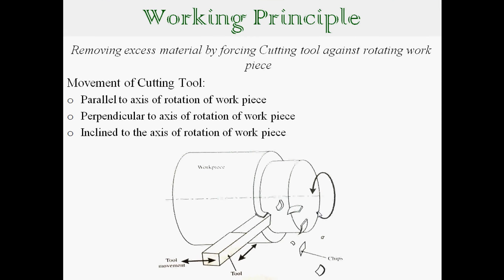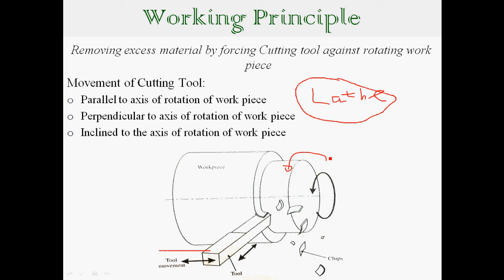principle on which a lathe machine works is that there will be a rotating workpiece. There will be a rotating workpiece and there will be a stationary tool. This is the principle of lathe.